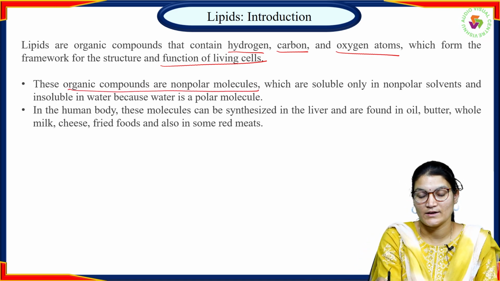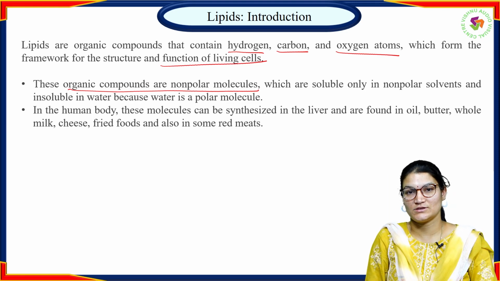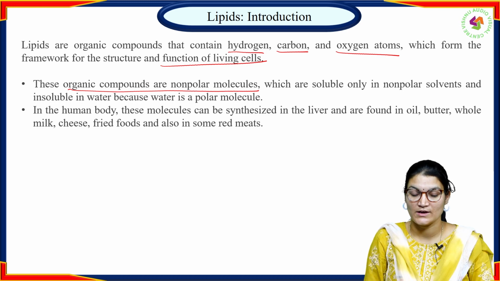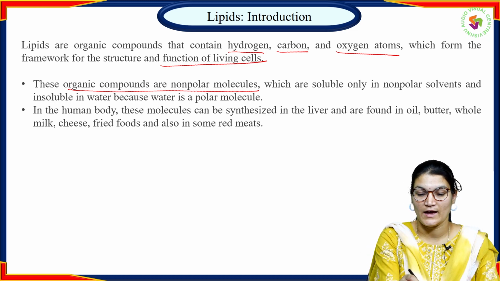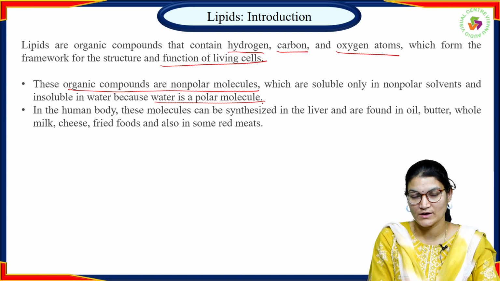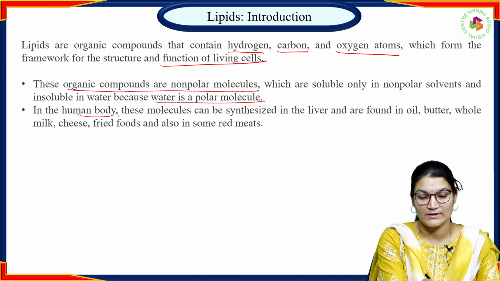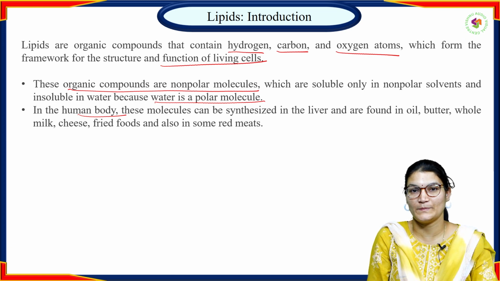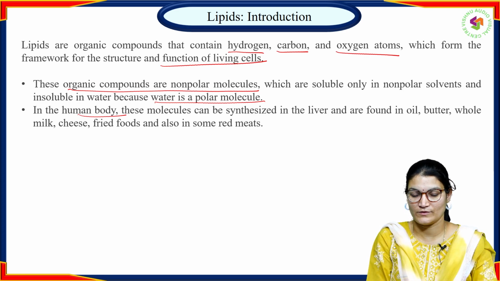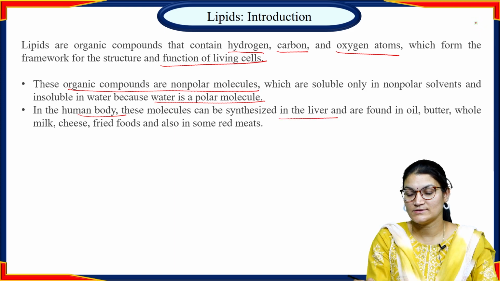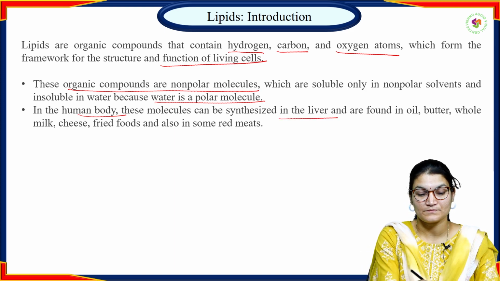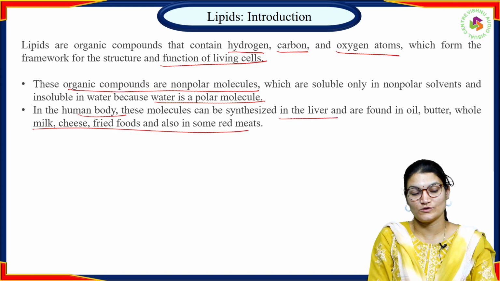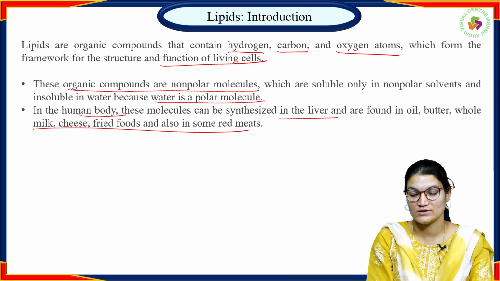Lipids are non-polar in nature, so they are lipophilic and are not dissolved in hydrophilic solvents. They dissolve only in lipophilic solvents. As water is a polar solvent, lipids are not dissolved in water. The main cellular constituents in the human body are phospholipids, and the majority of our body cells are made up of phospholipids, which are a part of lipids. They are also synthesized in our body liver, and are available in different food sources like milk, cheese, fried fruits, and red meat.